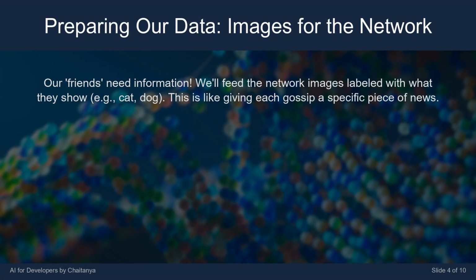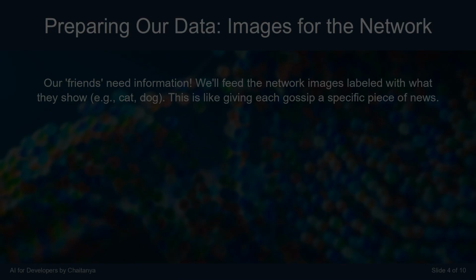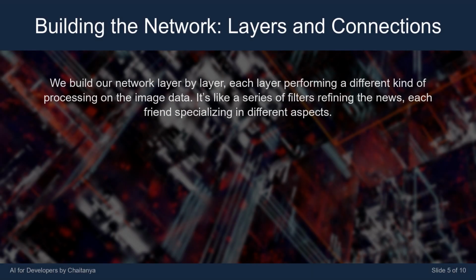Our friends need information. We'll feed the network images labeled with what they show, e.g., cat, dog. This is like giving each gossip a specific piece of news. We build our network layer by layer, each layer performing a different kind of processing on the image data. It's like a series of filters refining the news, each friend specializing in different aspects.